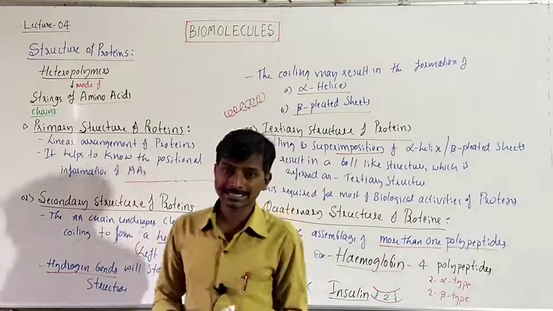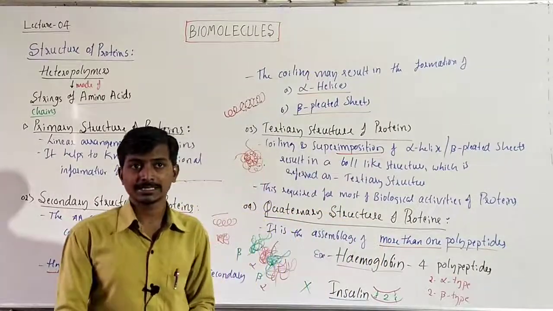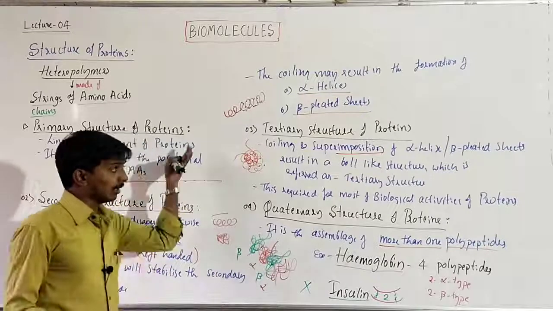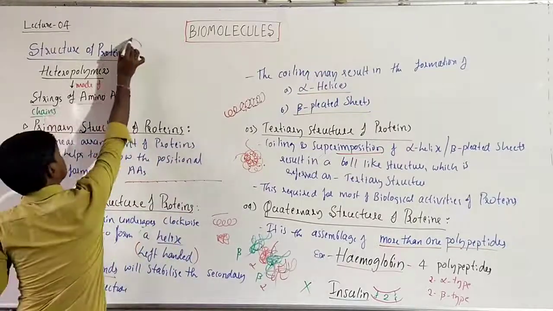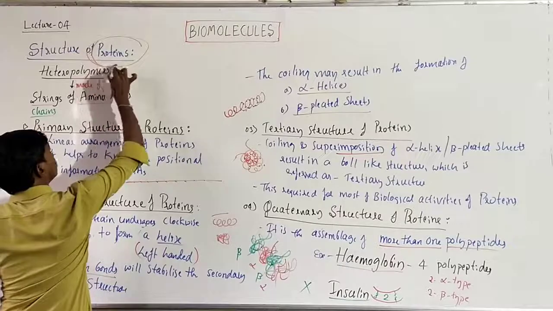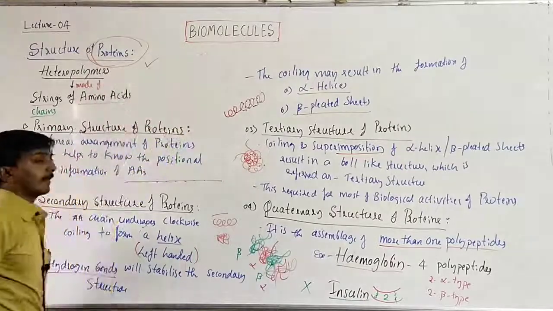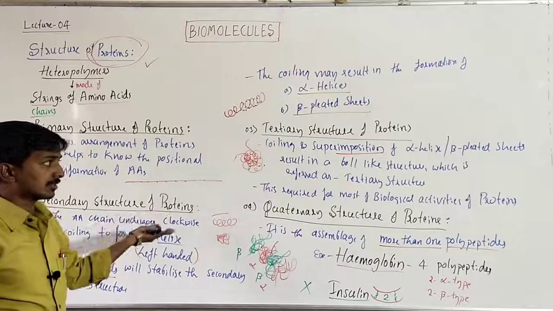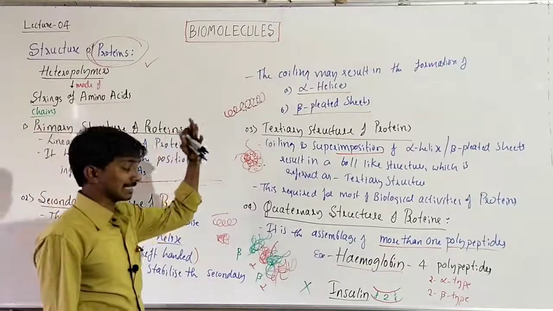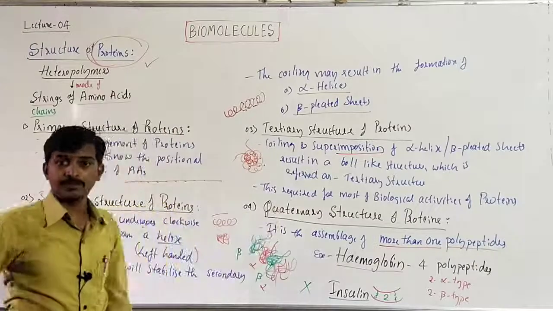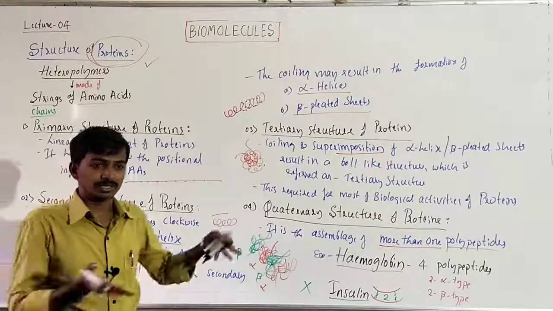In the next class, we will take another biomolecule. With this we have finished the proteins. Proteins are completed. Other details like types of proteins based on the chemical nature we will discuss during NEET discussion, when we come to NEET classes after completing the theory portion.